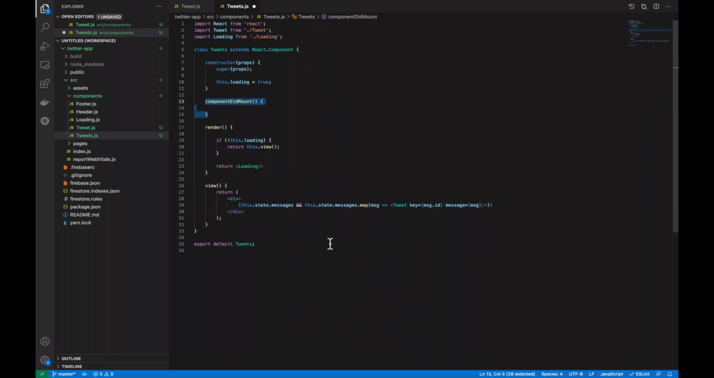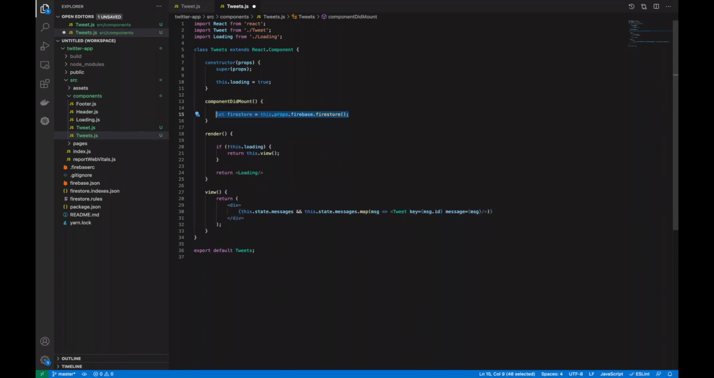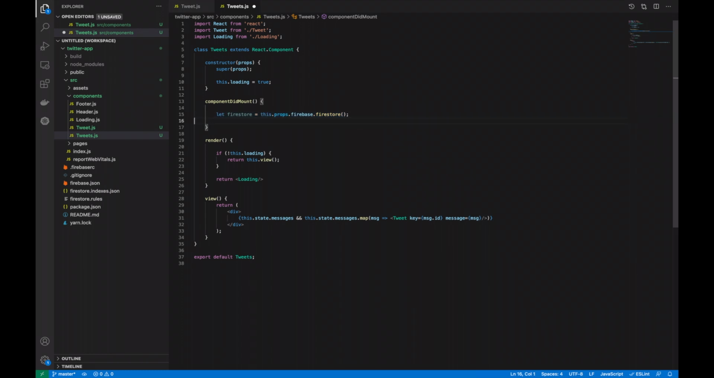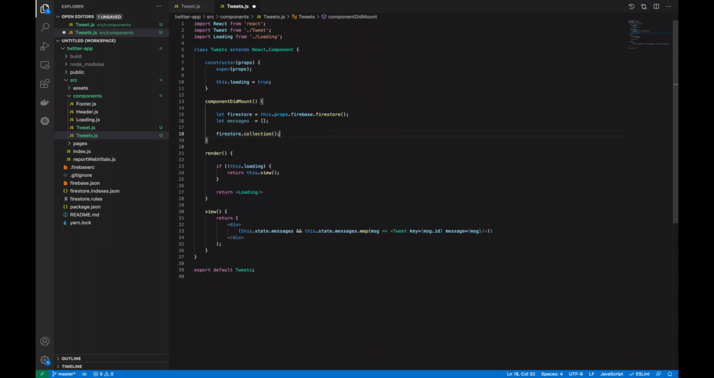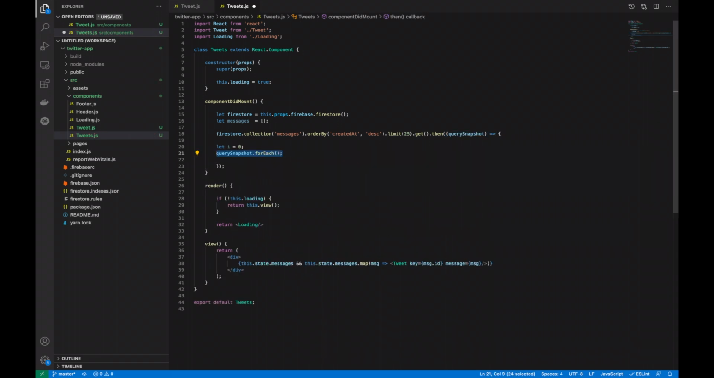Next, we're going to do a componentDidMount, and we're going to grab Firestore from the Firebase prop. Then create a messages array. And lastly, we just need to grab from the Firestore collection messages, we're going to order by the created at in a descending fashion with a limit of 25, get the records, then put all of that into a query snapshot. Then for each query snapshot, we're going to grab the document that we're going to get from our messages collection.